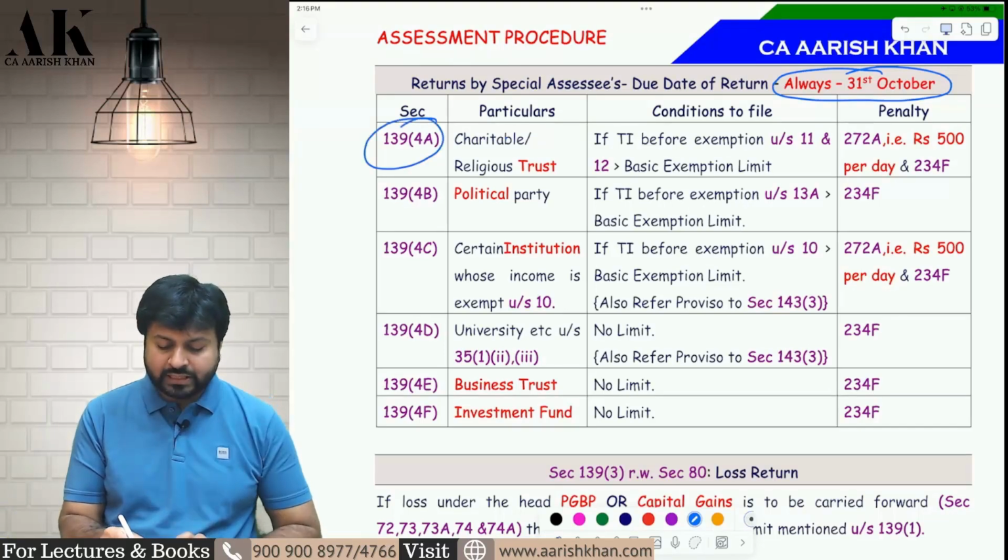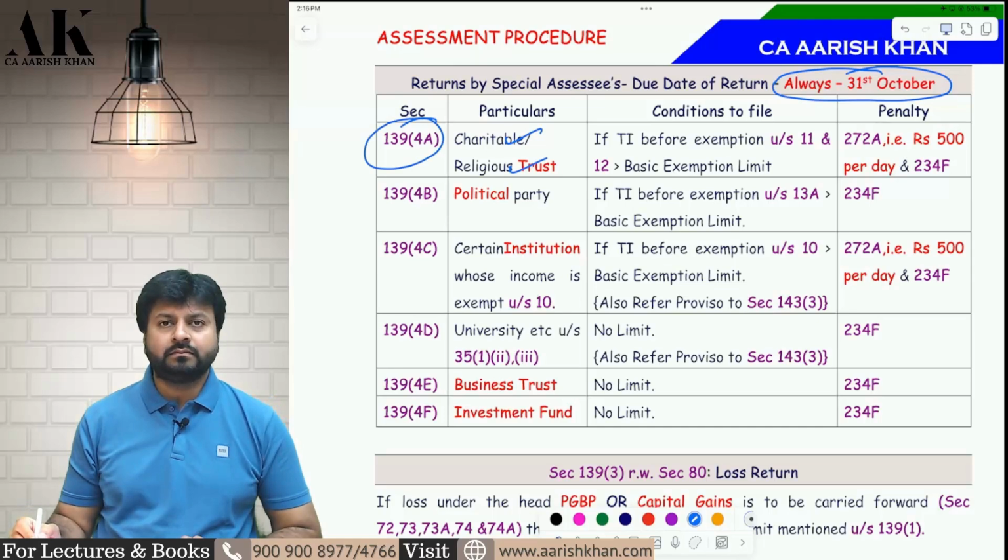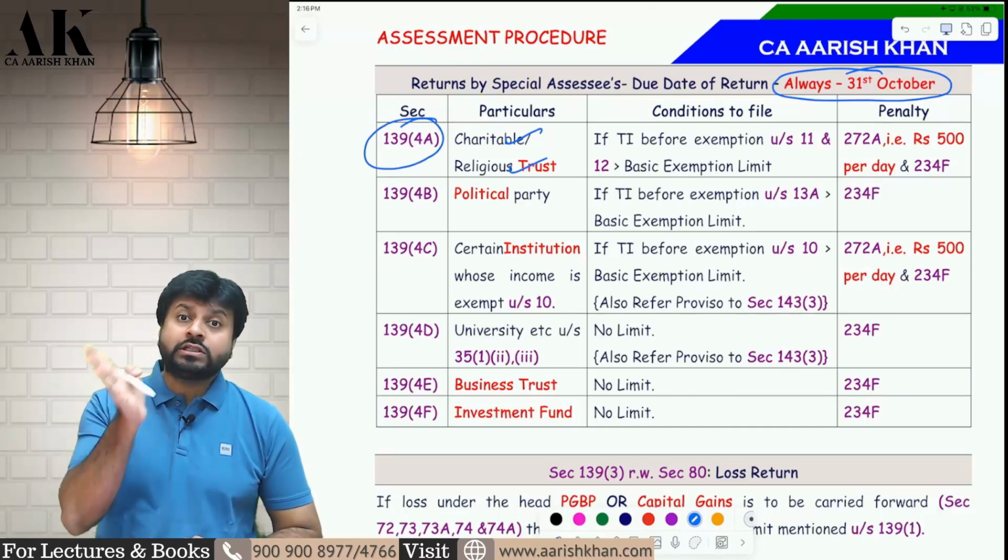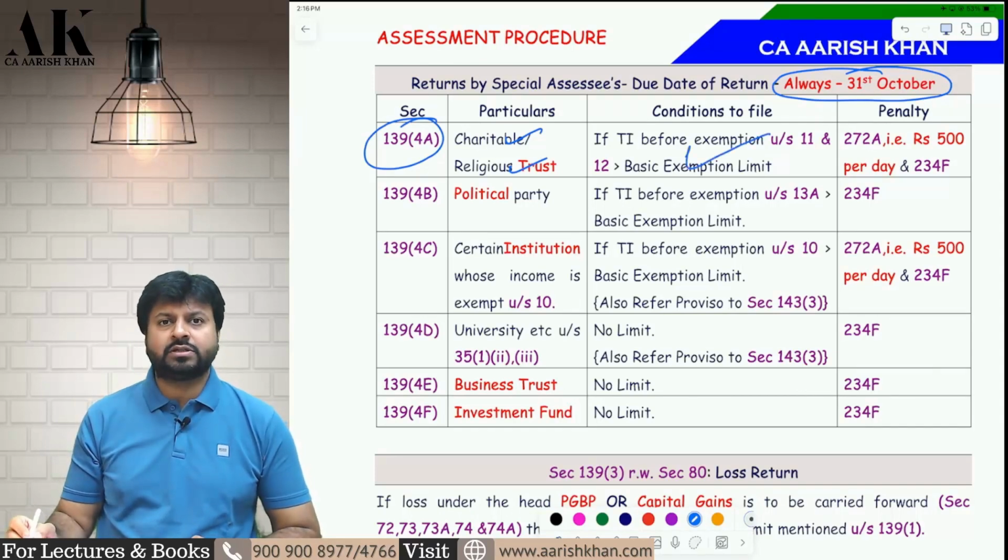First, 139(4)A, charitable or religious trust. When a charitable or religious trust files the return, this applies if the total income before giving the exemption is greater than the basic exemption limit.